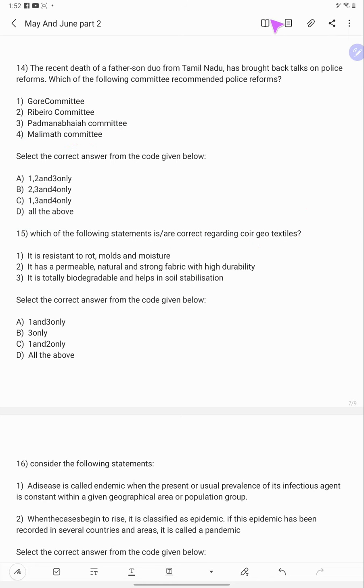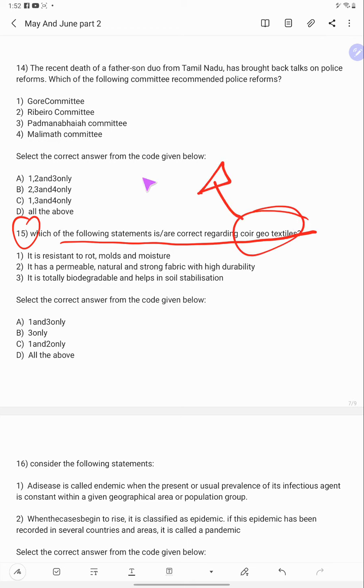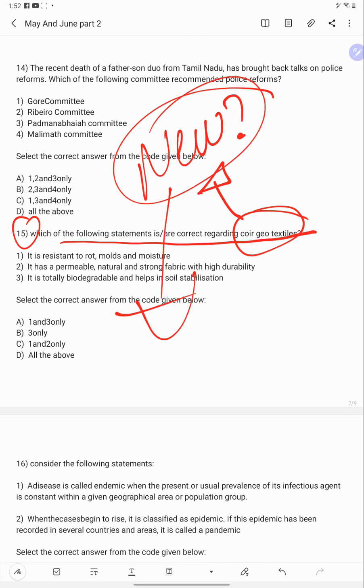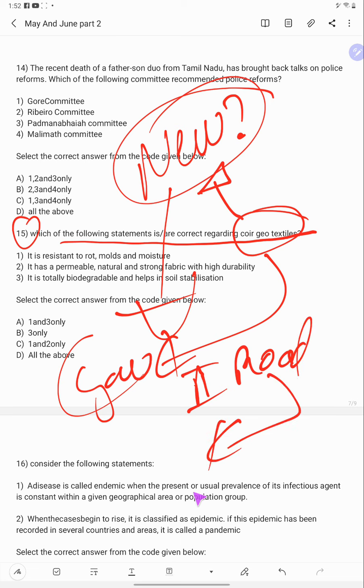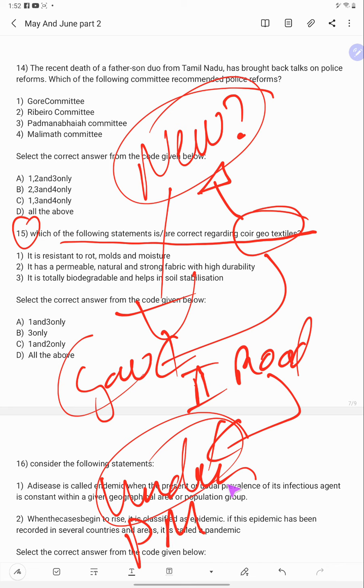So let's see the 15th question. Which of the following statements is correct regarding Coir Geo Textiles? Why is it in news? Because the government has decided to use these in road construction under Pradhan Mantri Gram Sadak Yojana.